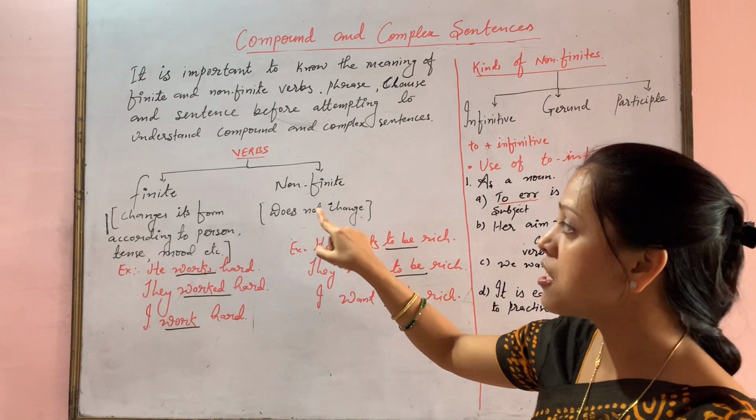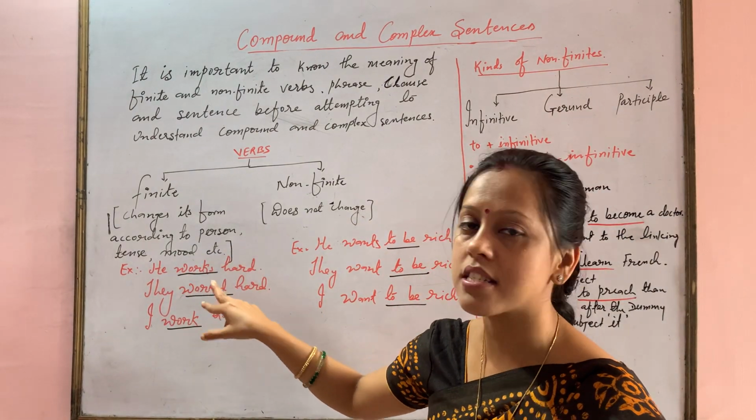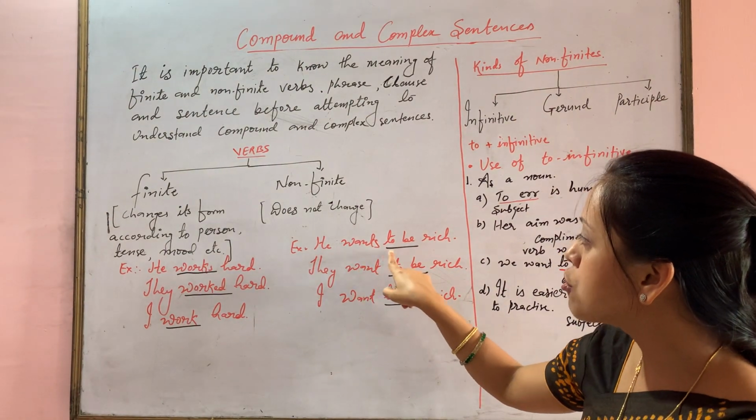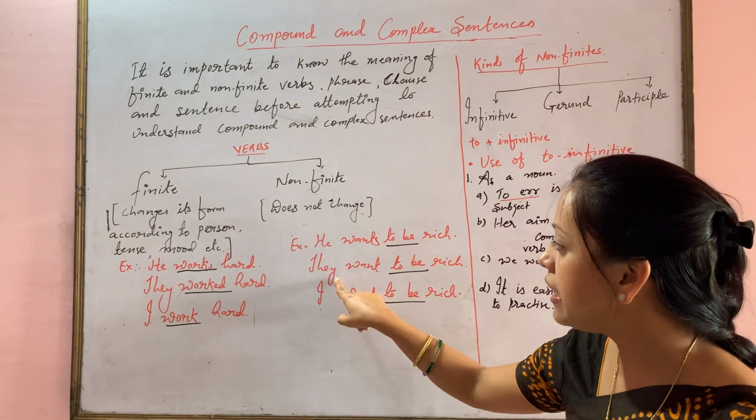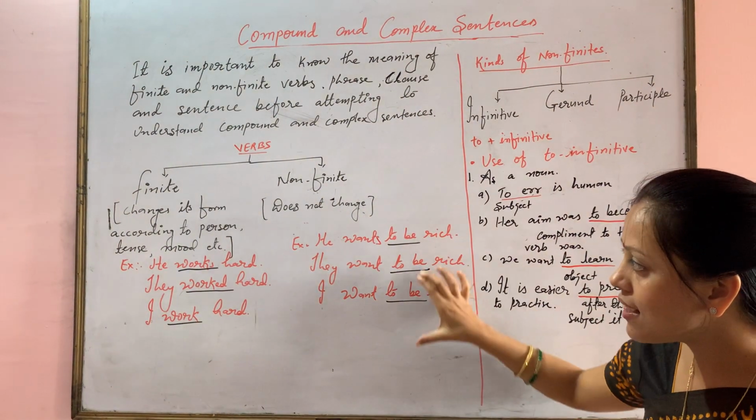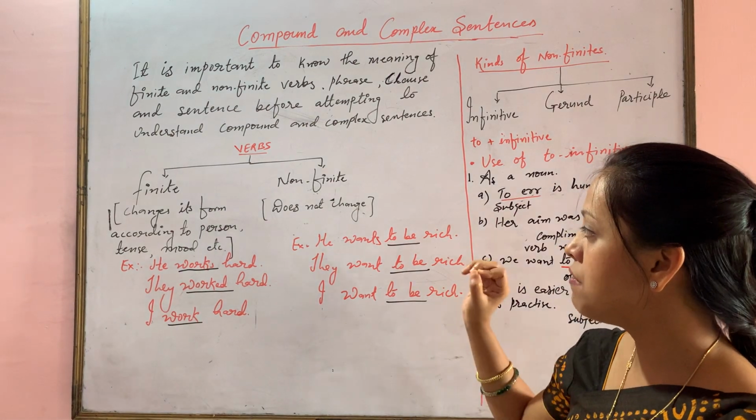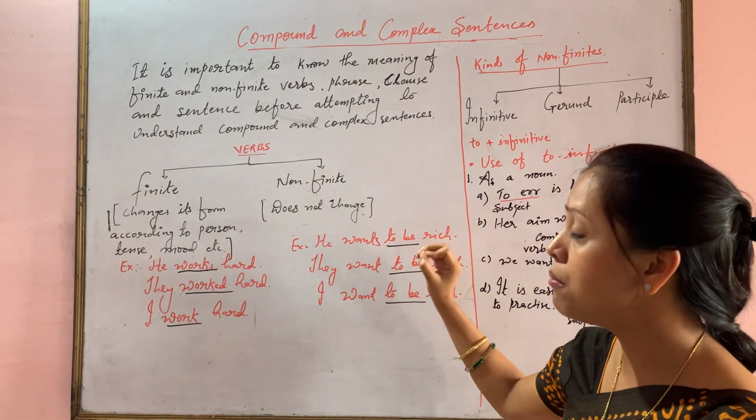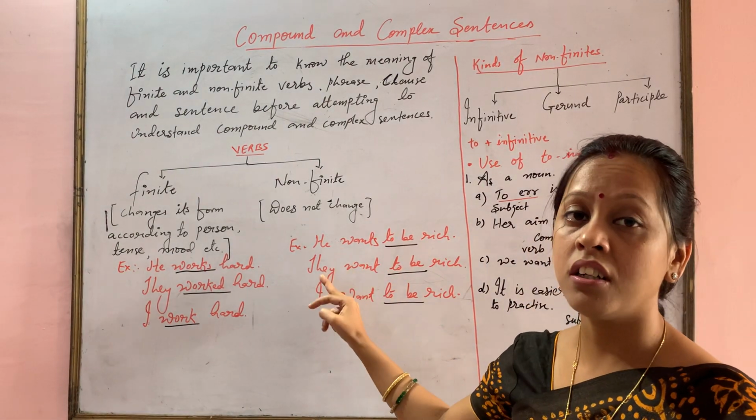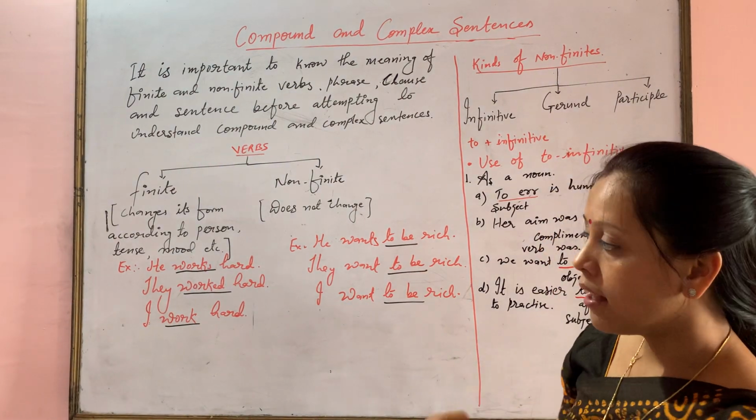Moving on to the non-finite verb, I have written here, does not change. What does not change? The verb form does not change according to person, tense or mood. Let's see the example. He wants to be rich. They want to be rich, I want to be rich. In all these three sentences which I have given as examples, you will observe that the verb does not change according to the change in number or tense.